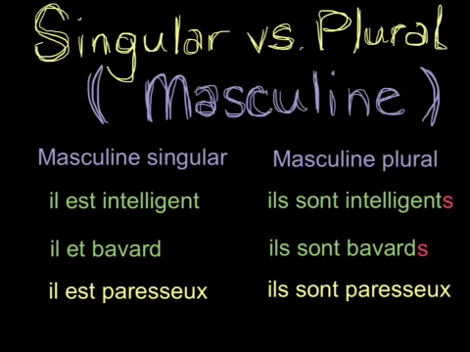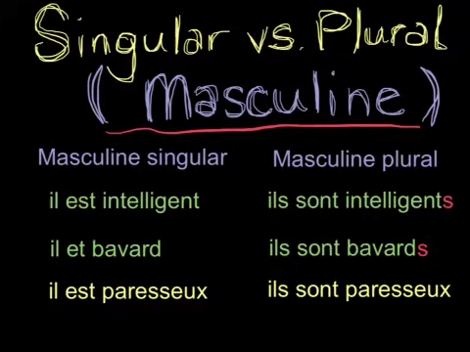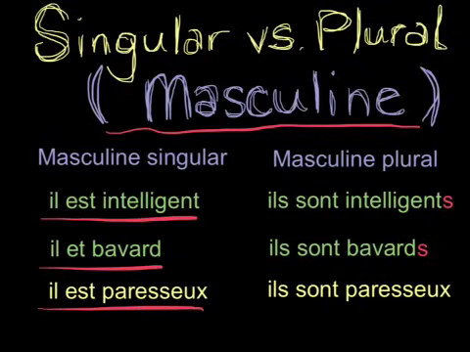So we've covered masculine versus feminine. Let's go ahead and discuss singular versus plural. So let's talk about that for masculine things only for a moment. For masculine singular, again, we don't have to do anything to change our adjectives. They already come to us in the masculine singular form. So, il est intelligent, il est bavard, il est paresseux. The way you find the adjective in the dictionary is the way you use it for masculine singular.